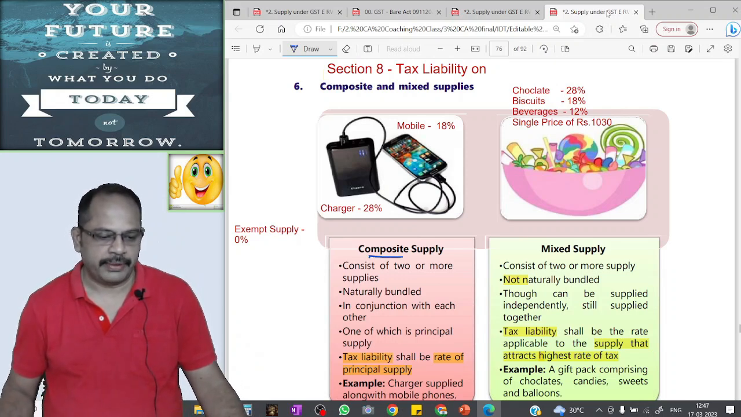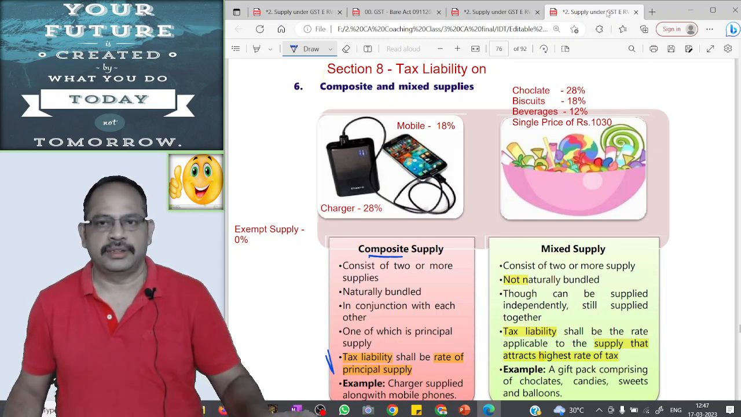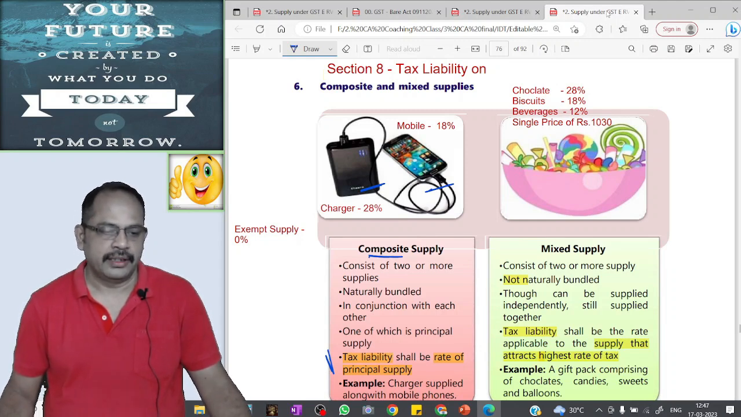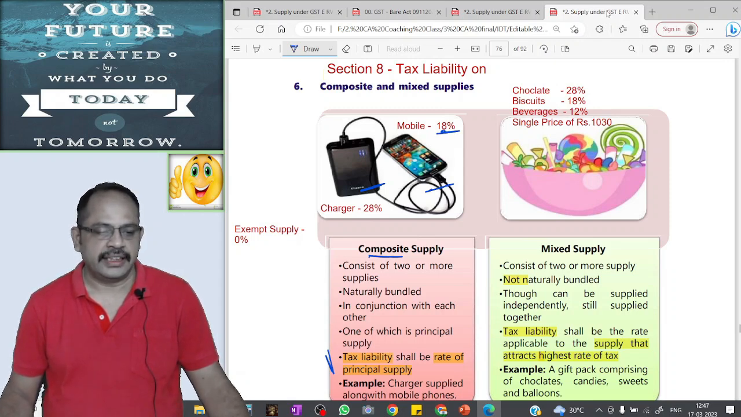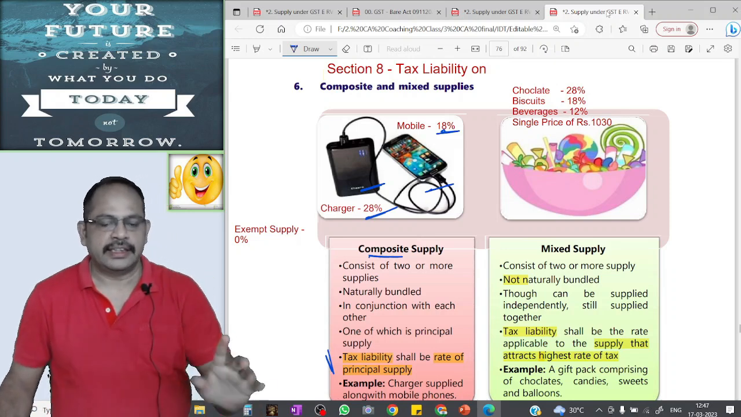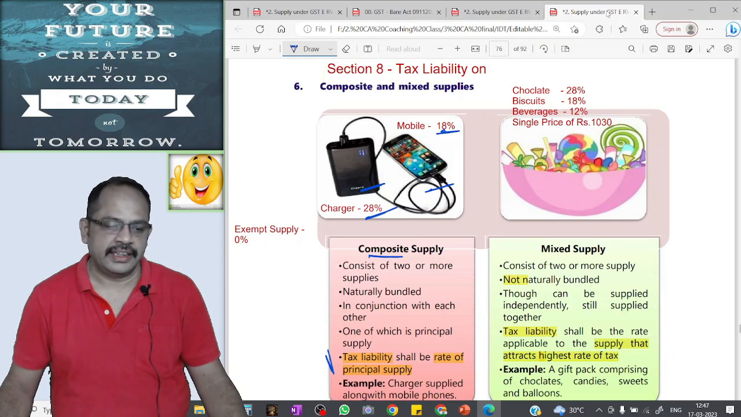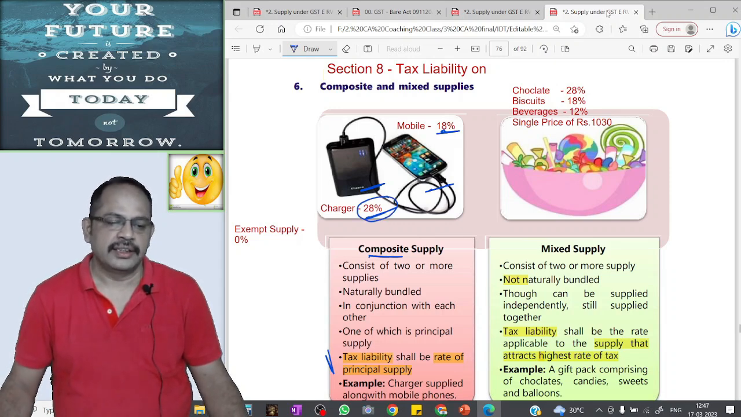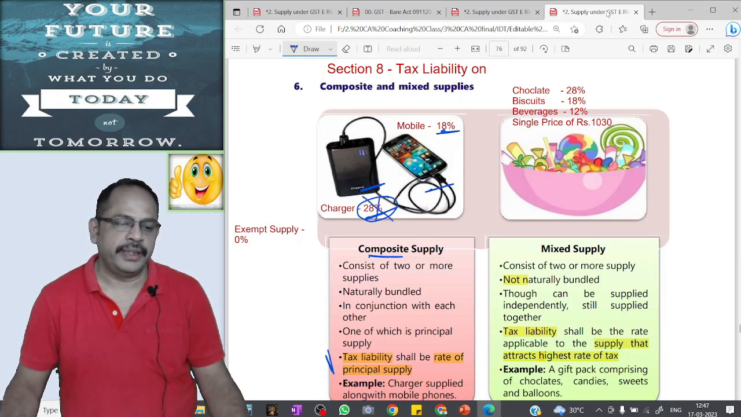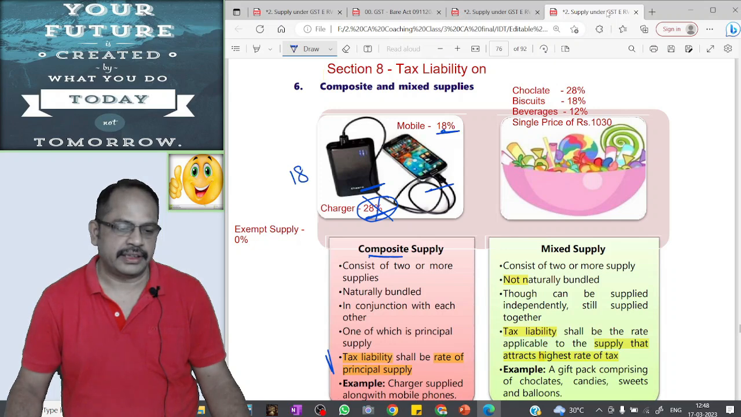In case of composite supply, tax liability shall be calculated at the rate applicable to the principal supply. For example, there is a composite supply of mobile and charger. Mobile is the principal supply. The GST rate applicable to mobile is 18%, and the GST rate applicable to charger is 28%. But since it is a composite supply, though the GST rate of charger is 28%, since the GST rate of the principal supply mobile is 18%, the charger will also be taxed only at 18%.